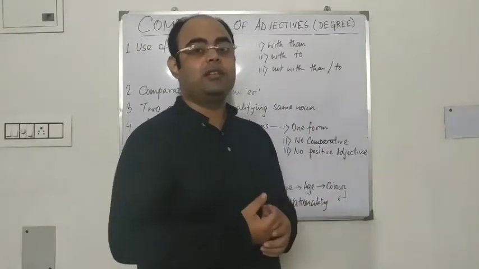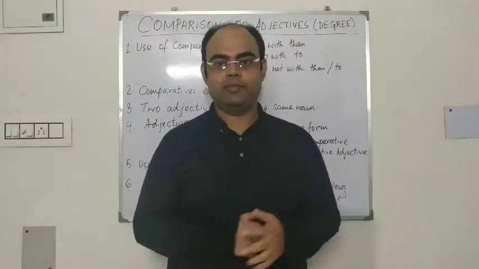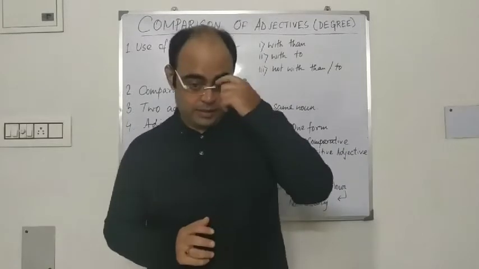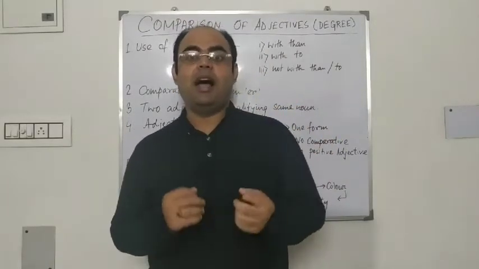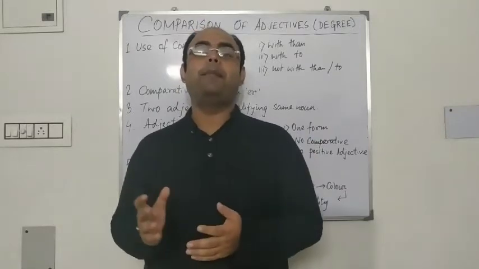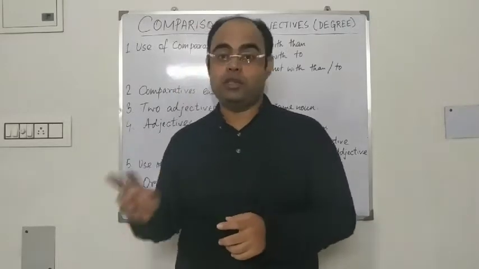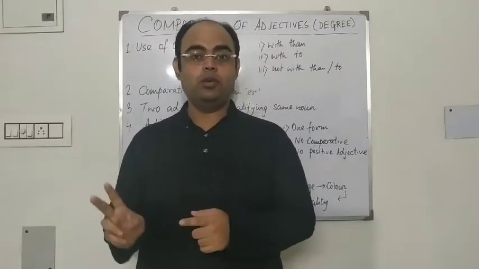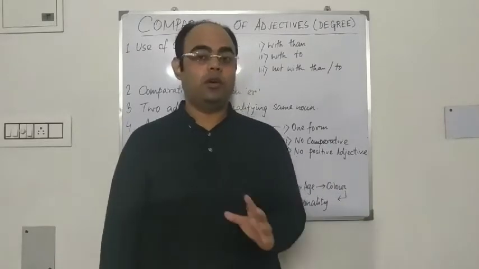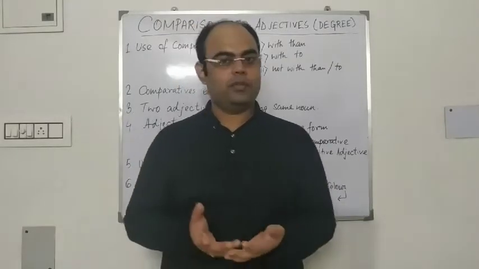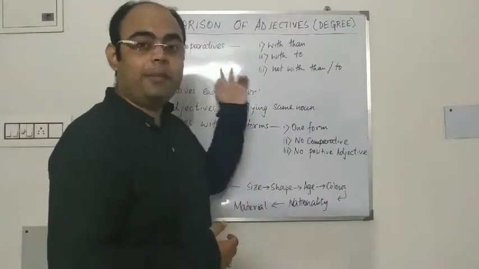But there are certain other adjectives that take neither than nor to after them. I'm giving you one example. Suppose a member of the Rajya Sabha says, I am a member of the upper of the two houses. See, the upper of the two houses. There is a comparison, and upper is in the comparative degree, but after upper, of is coming. Not than, not to. So these were the uses of comparatives.